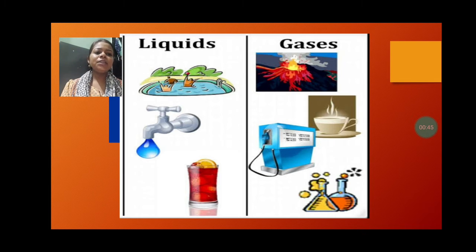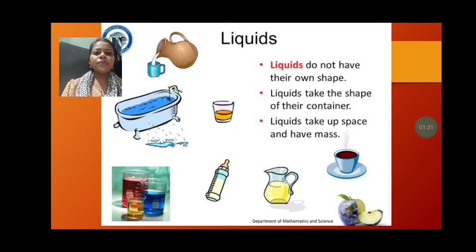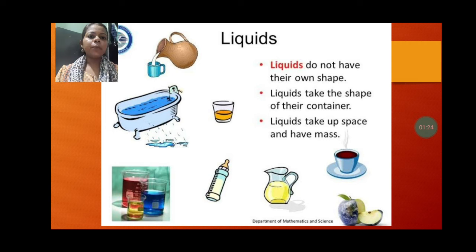Next, if you are seeing the tea, just now I told you tea is an example of a liquid, but the fumes due to hotness that you are able to see when the tea is hot and the milk is hot, that is one gas you can see coming from it. That is an example of gas. Next, if you are burning something, then you can see the white fumes, that is an example of gas. The smoke from a vehicle when it is running is an example of gases. Around us we are surrounded by solids, liquids and gases, you only have to identify them. So first we are going to discuss the properties of liquids.